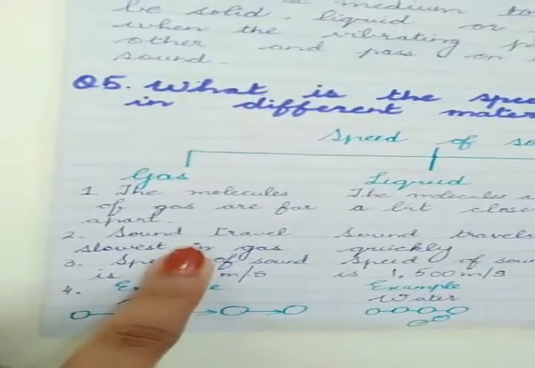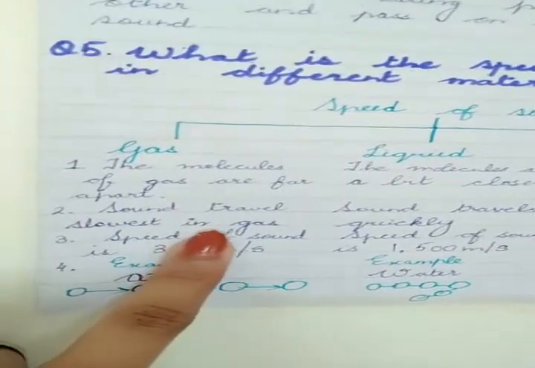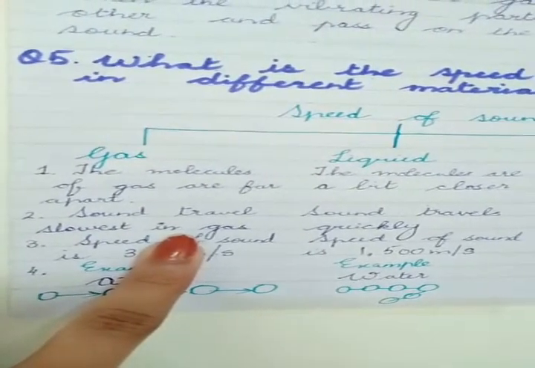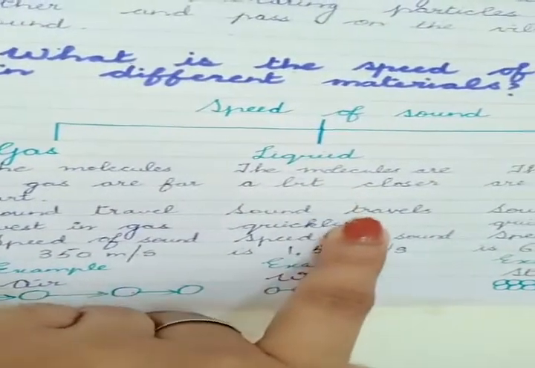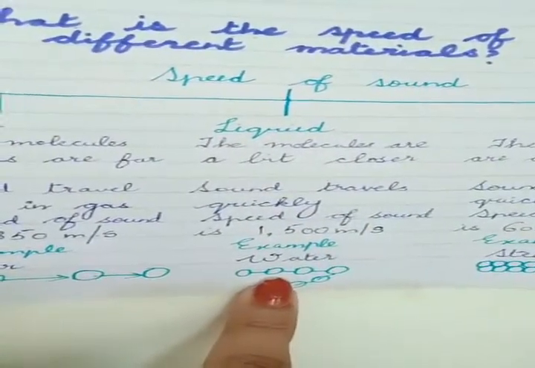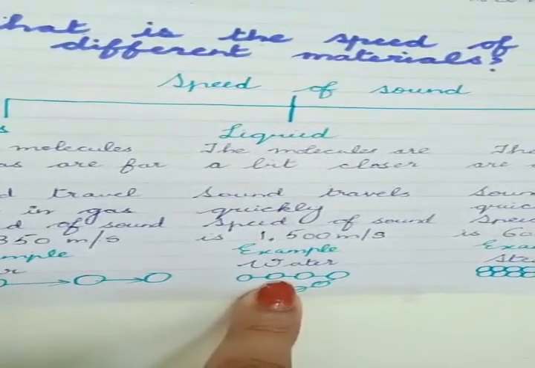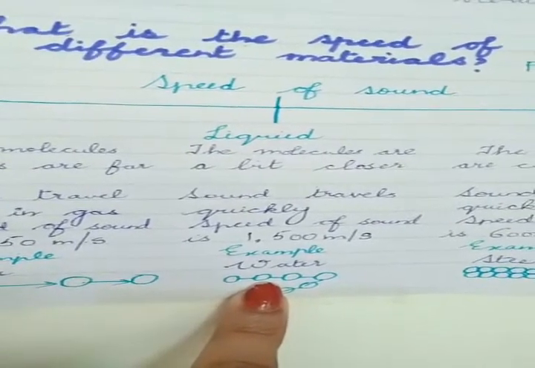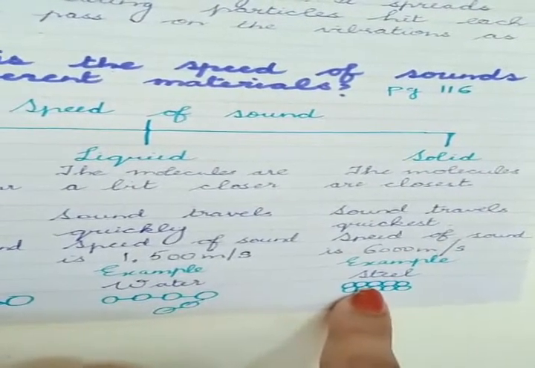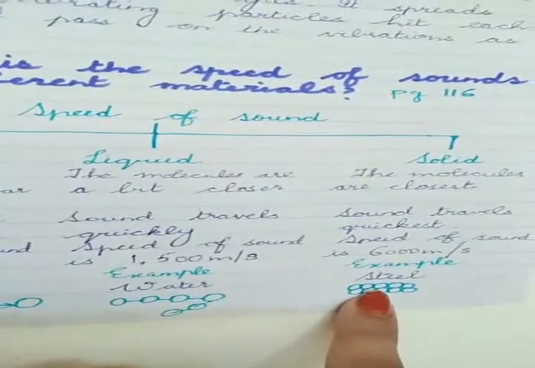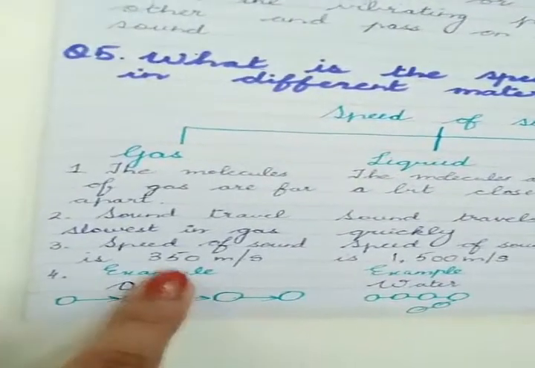Now, how does sound travel in these mediums? In gas, sound travels slowest because the particles take more time to reach each other and hit the other particles. In liquid, sound travels more quickly because the molecules are a bit closer to each other and they take less time to reach the other molecules. In solids, sound travels quickest because the molecules are closely and tightly packed and it takes less time to reach each other and to produce vibrations and sound.